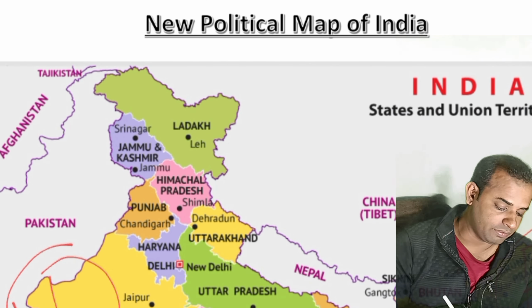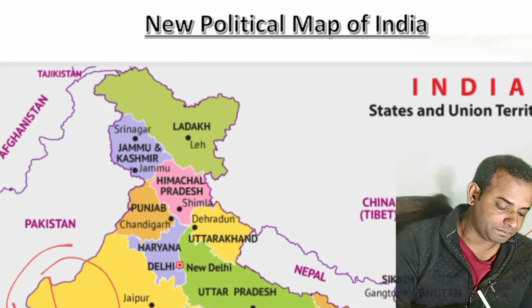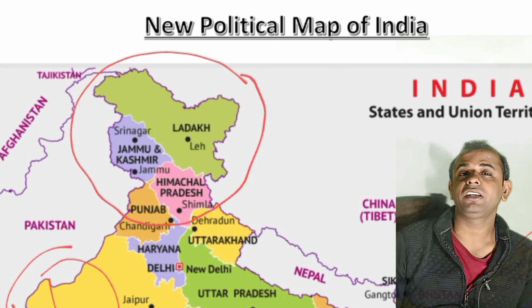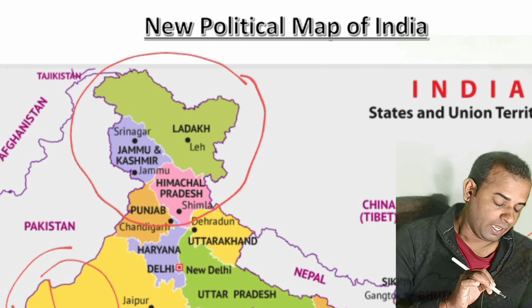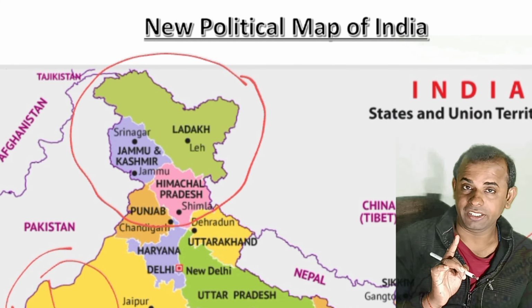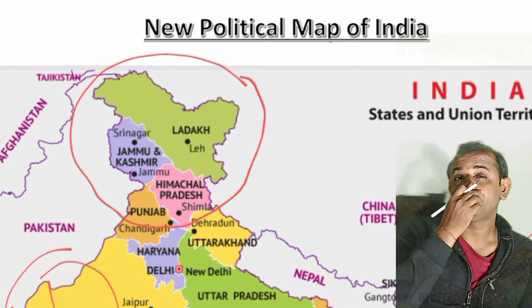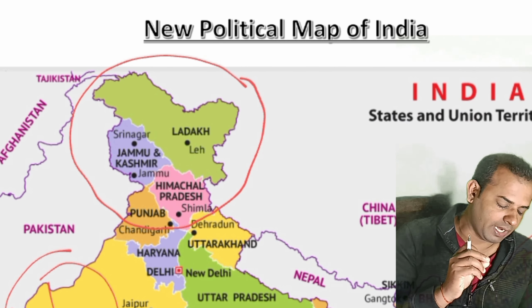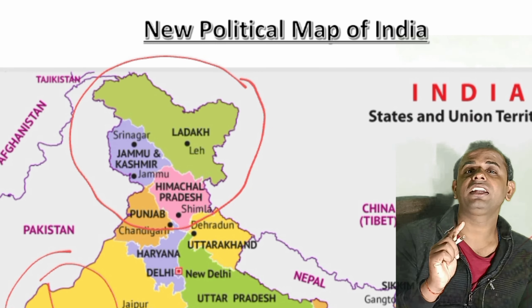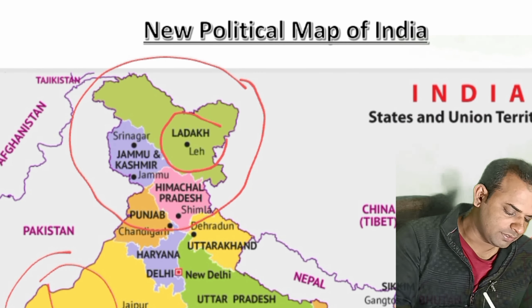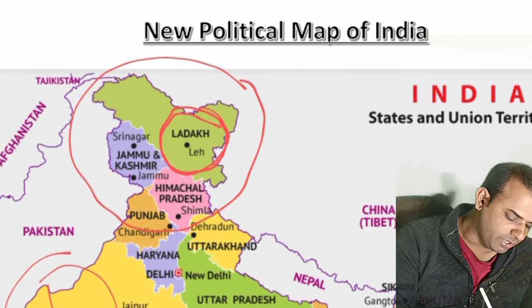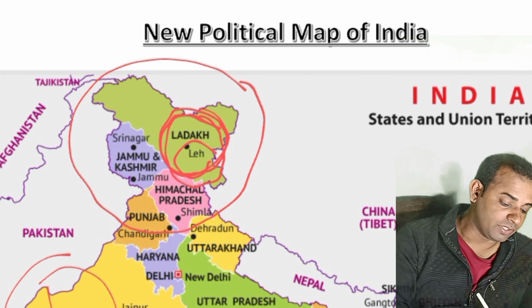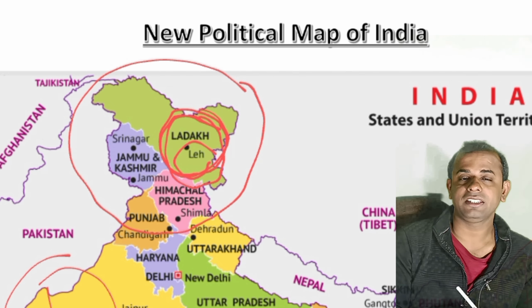The first state on which I want to focus is, now the things have changed, but this part of India is very important and very sensitive. So now you can see, before Article 370 and the act that came after 370, the states of Jammu and Kashmir and Ladakh have been totally divided, and now this one has become our union territory, the union territory name is Ladakh and the capital is Leh.